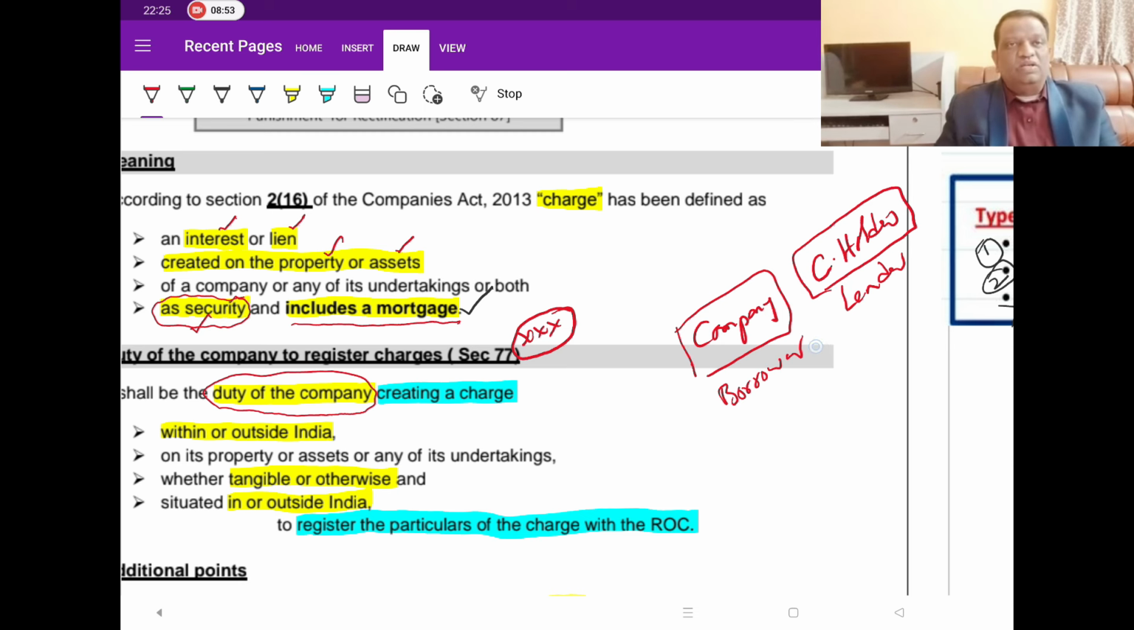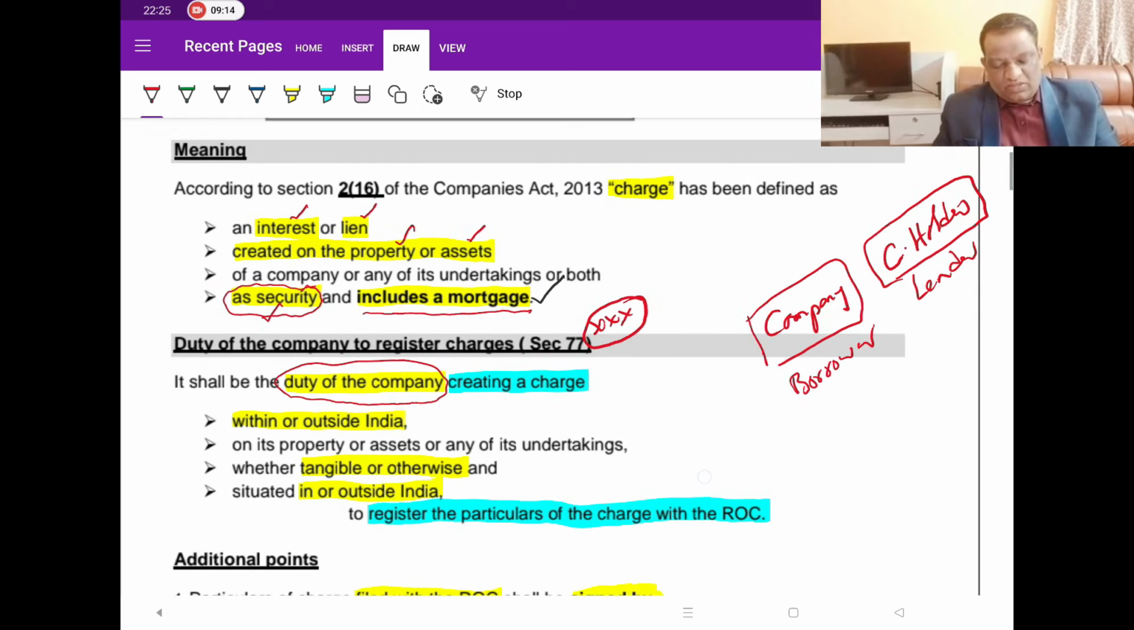First we need to be clear with this terminology, because he will keep using the word charge holder, very rarely the word lender, because he is holding the charge on that asset. So that is how the word comes in over here. But for our understanding, wherever the word charge holder is used, you have to assume the lender in the background. Coming back to it, it is the duty of the company. So when he says duty of the company, it is the duty of the borrower.